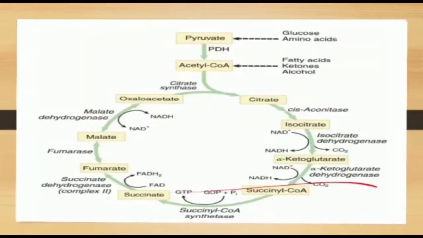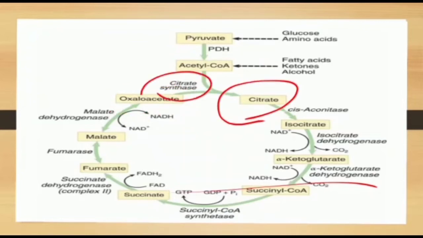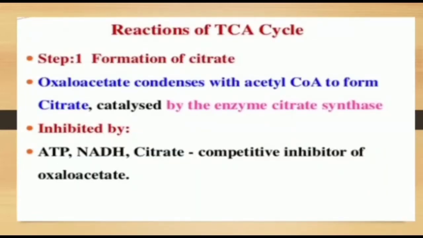In the first step, oxaloacetate condenses with acetyl-CoA to form citrate by the citrate synthase enzyme, which is inhibited by ATP, NADH, and citrate, competitive inhibitors of oxaloacetate.